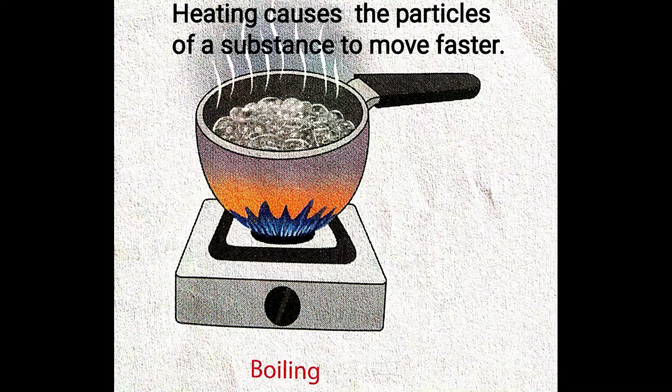This is because when water is heated, water particles start moving faster and finally they move far apart and become a gas. So, heating causes the particles of a substance to move faster.